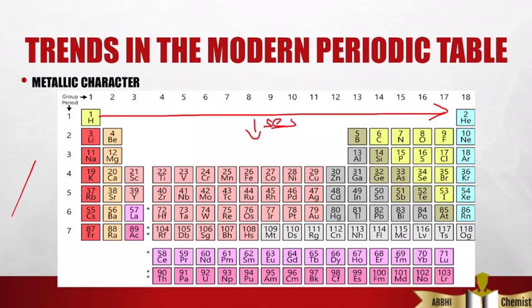And from top to bottom, that is from lithium and beryllium in this direction, the metallic nature increases because of larger size, so it is easier to remove the electron.